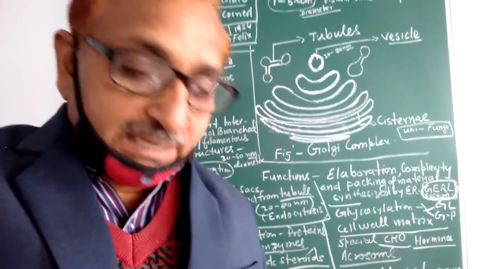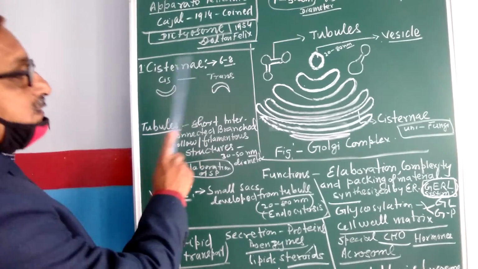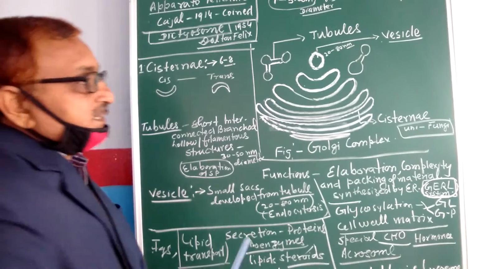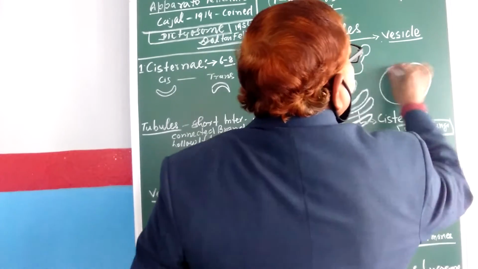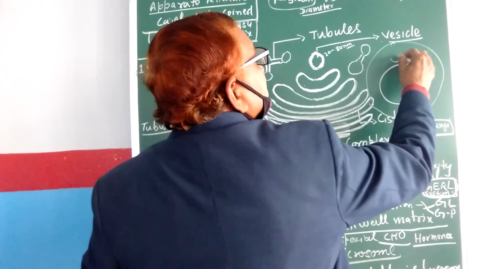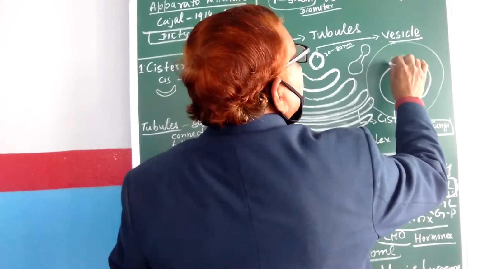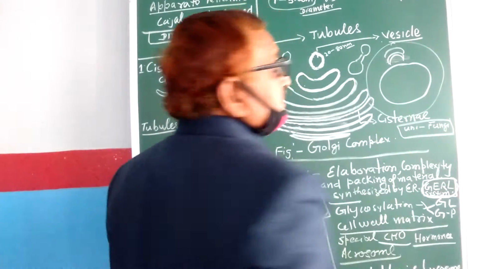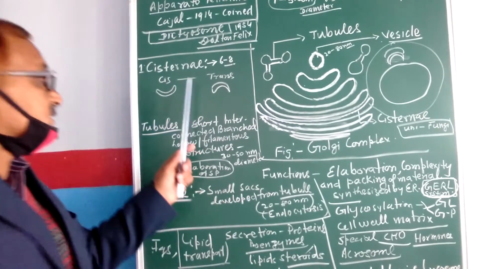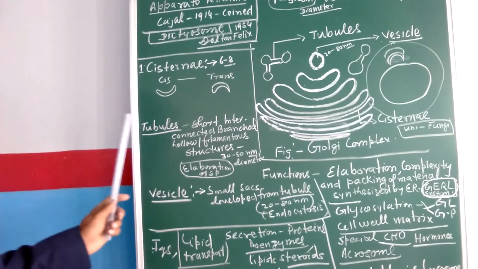Okay, so here we can see that the tubules, cisternae are 6 to 8 in number. They may be cis-form or trans-form. Suppose that this one is nucleus and this one is cell. So if the Golgi body is formed like this, it is called cis-form. When it is formed like this, in this form, then it is called trans-form. So in cis and trans forms, this Golgi body cisternae may be present in 6 to 8 number.